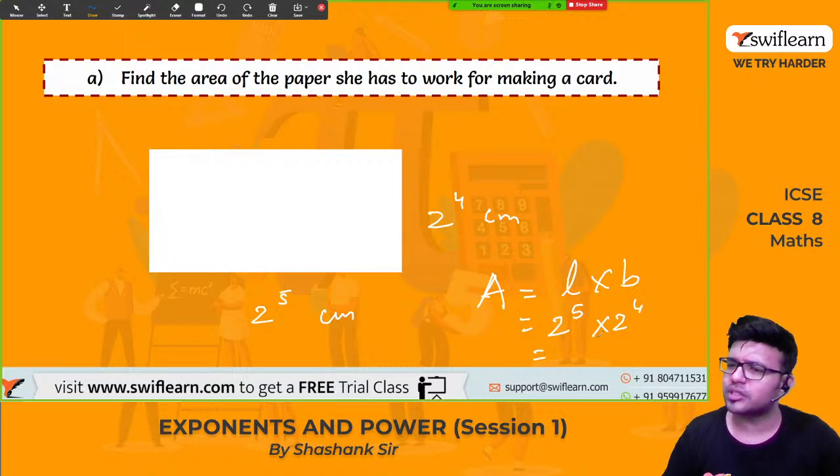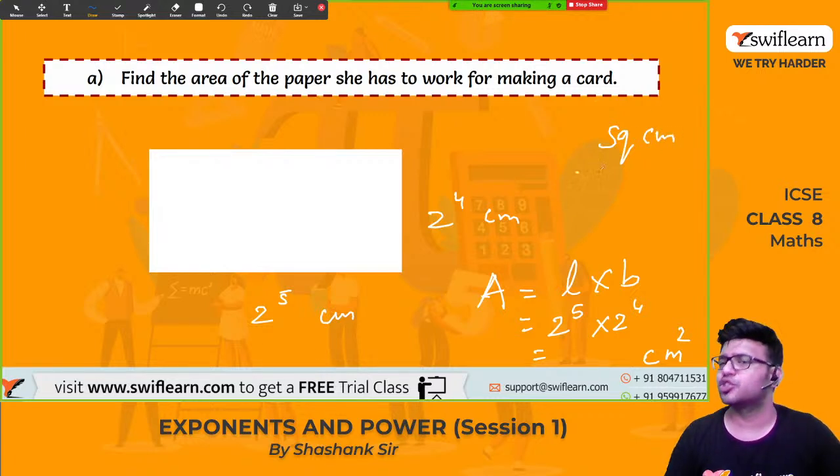Now tell me how much is centimeters times centimeter? Centimeter into centimeter will be square centimeter. So cm square लिख सकते हैं. Even we can write SQCM, square centimeter or centimeter square. Now a raised to m into a raised to n, how much is that? It is a raised to m plus n.